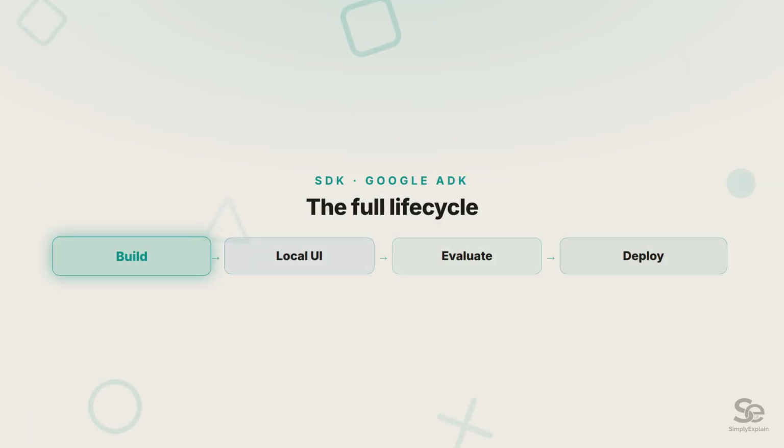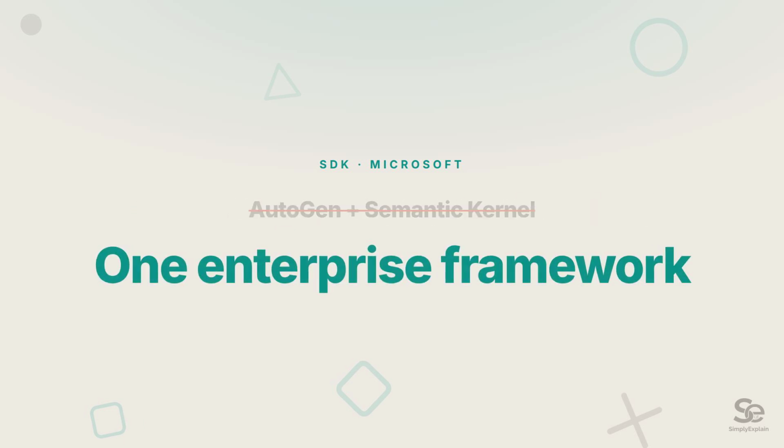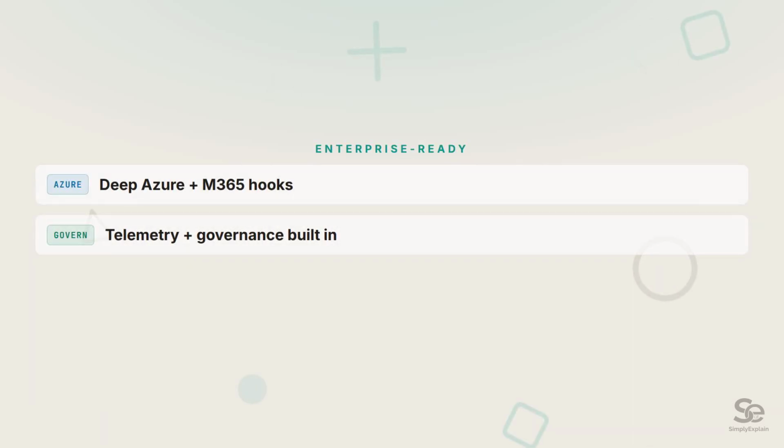Google's ADK is code first and covers the whole lifecycle. Build, test in a local UI, evaluate, then deploy straight to Vertex or Cloud Run. Great if you're on Gemini. Microsoft's agent framework folds two older projects, AutoGen and Semantic Kernel, into one. It's built for the enterprise, with Python and .NET side by side. That means the things enterprises actually ask for: governance, telemetry, Azure and Microsoft 365 connections, and predictable type-safe engineering, at the cost of being newer.